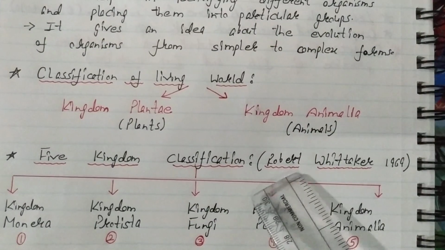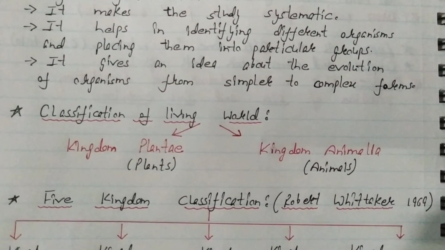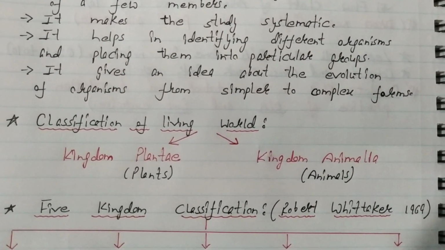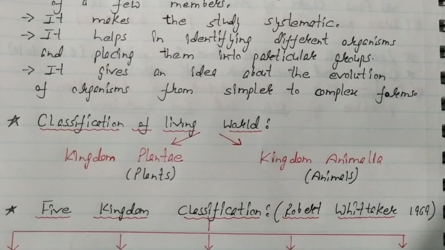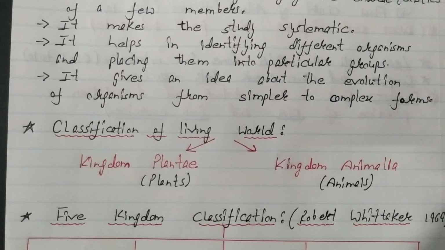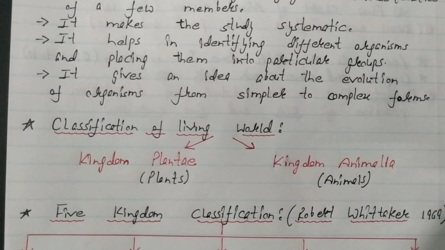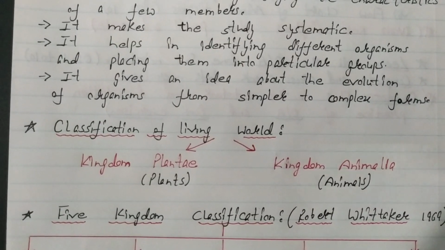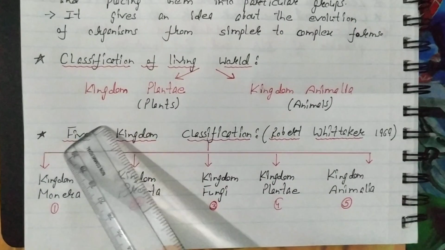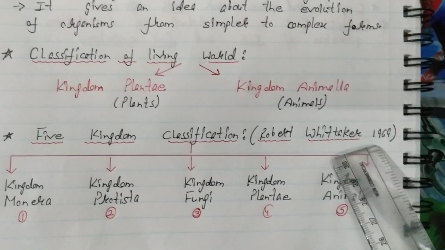That means, according to Robert Whittaker, all the living organisms present on this planet Earth should be classified into 5 kingdoms. And those 5 kingdoms can further be divided into divisions and subdivisions, which I will explain later. First of all, let me tell you the 5 kingdom classification given by Robert Whittaker.